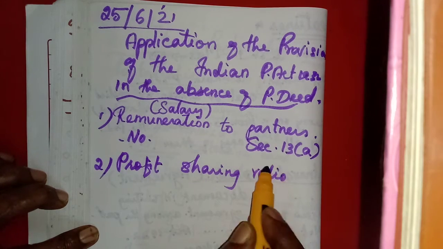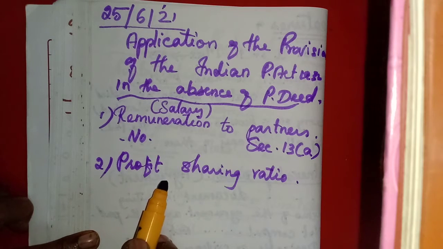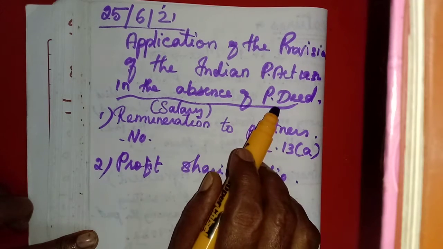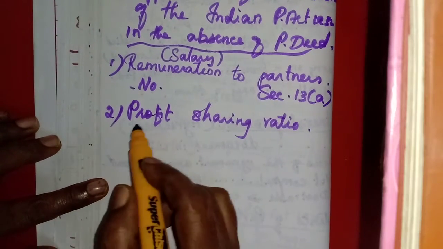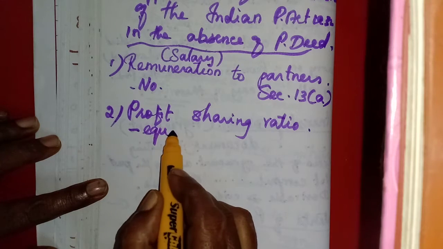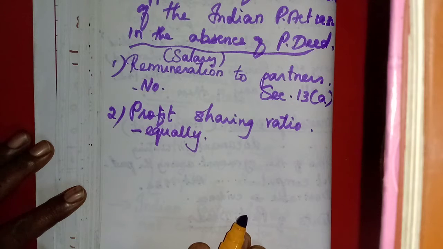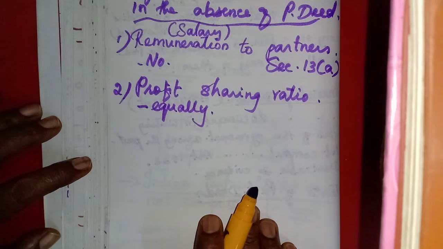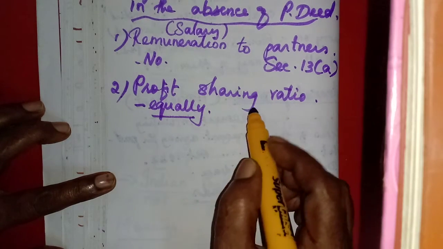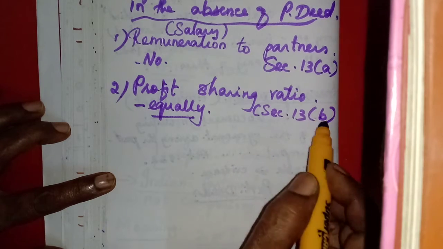Profit sharing ratio. In a partnership deed, how they share the ratio, that profit sharing ratio, should be written. But if the partnership deed is not prepared, they have to share the profit or loss equally or in the agreed ratio. But if they have not agreed, and it is not mentioned in the deed, then they have to share the profits or losses equally. This is given under section 13B. Okay,